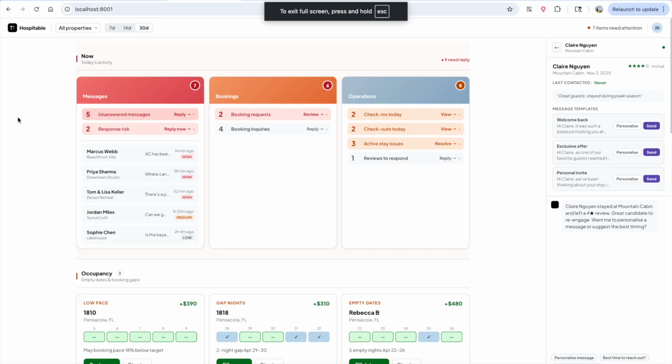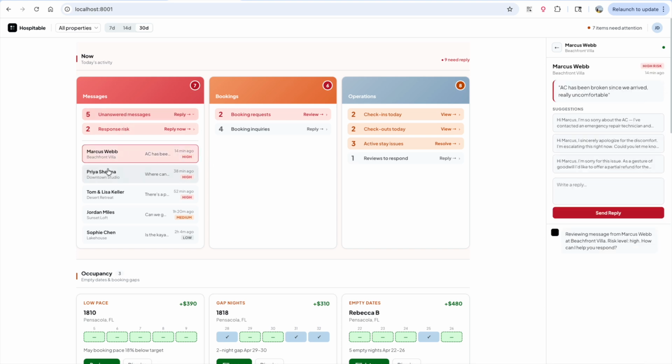Okay, so here is the AI dashboard that I've been working on, and we have several different sections, ordered by priority. So starting from now, what actions do I need to be focused on? Unanswered messages, never good to have unanswered messages.